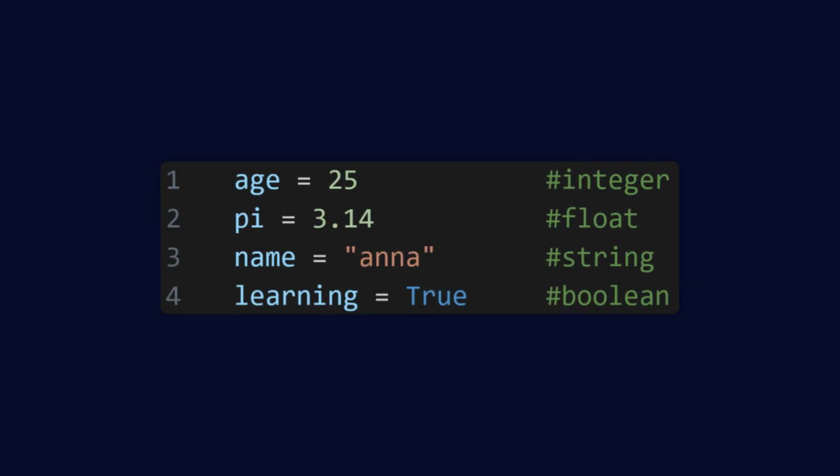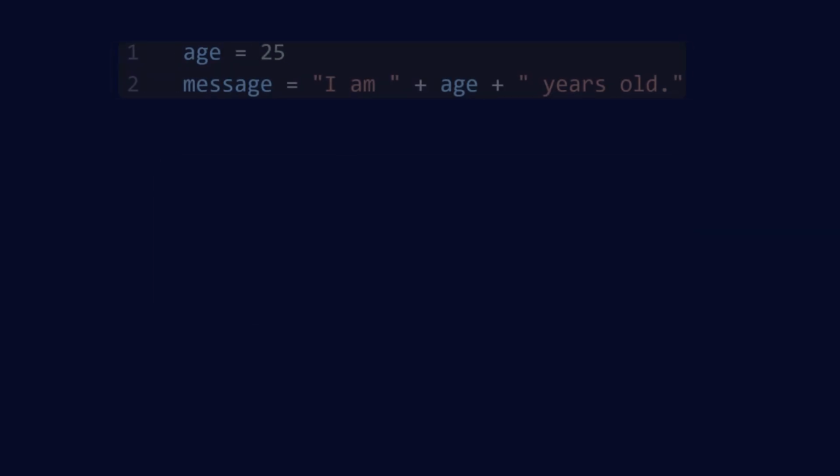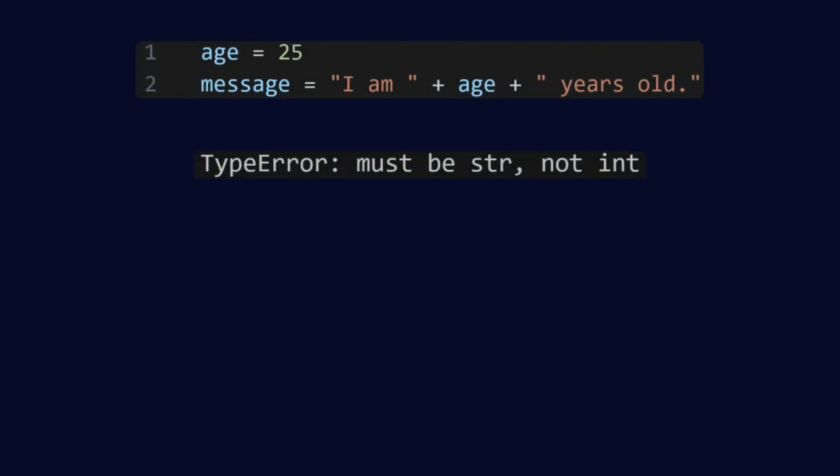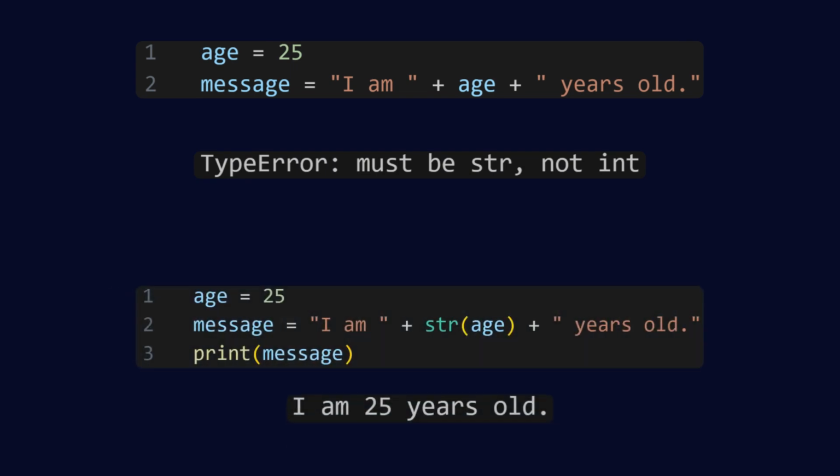Variables in Python are dynamic, meaning you don't need to declare their type. Python just figures it out based on the value you give it. So if you say age equals 25, Python knows age is an integer. The only rule here is that you can't mix incompatible types without converting them. For instance, trying to add a string and a number together will cause an error.